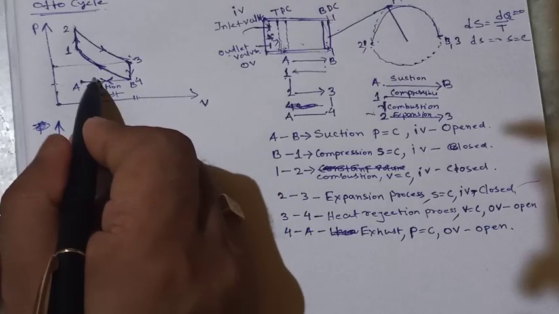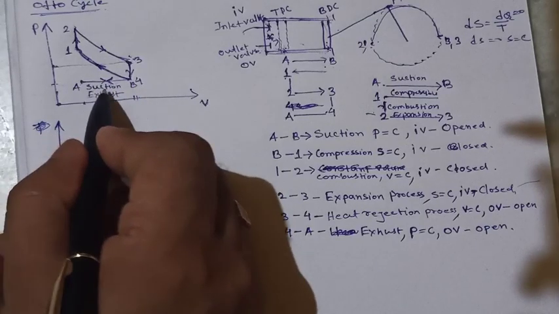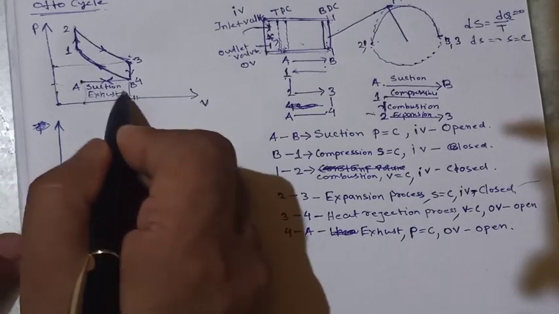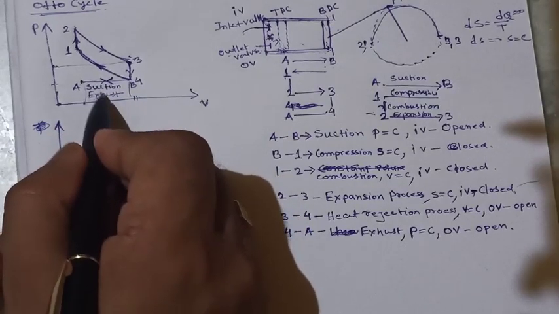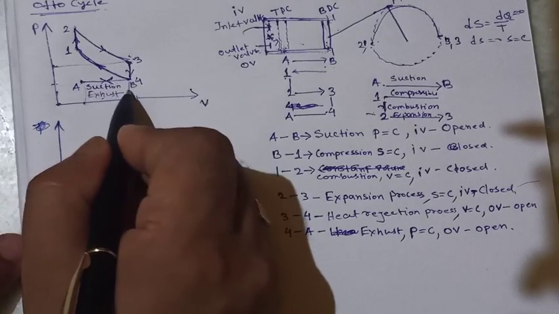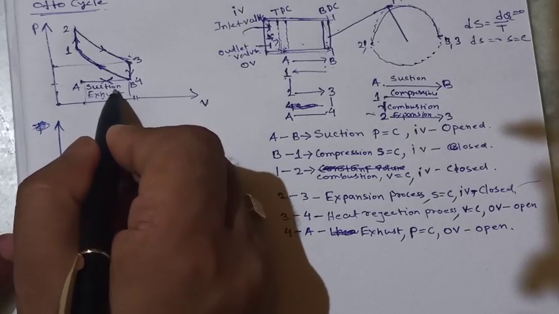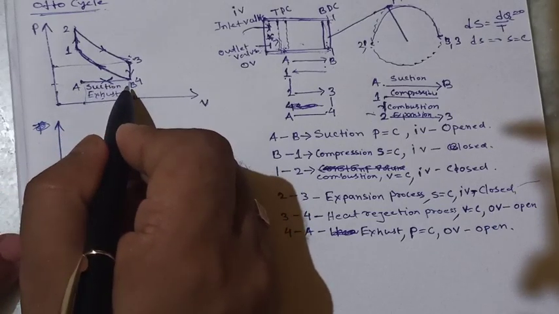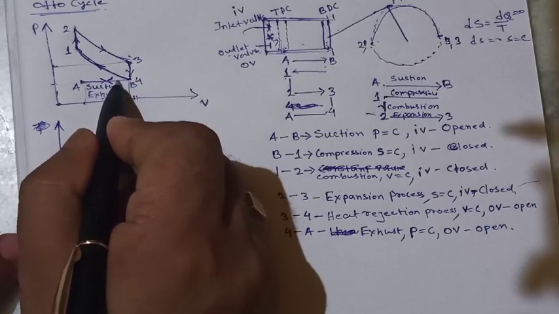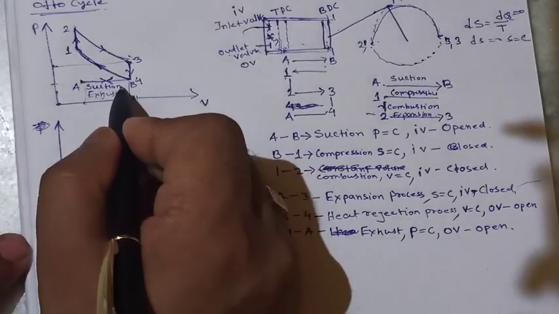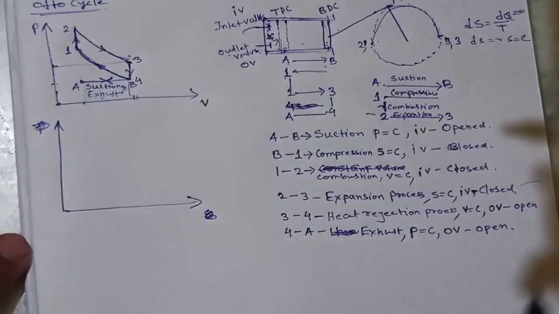As they move along the same line, the work done for suction and exhaust will be the same. One is positive work, the other is negative work. When it is moving in this direction, it will be positive, and when it is moving in this direction, it will be negative. So negative and positive are the same, so we can cancel this line.